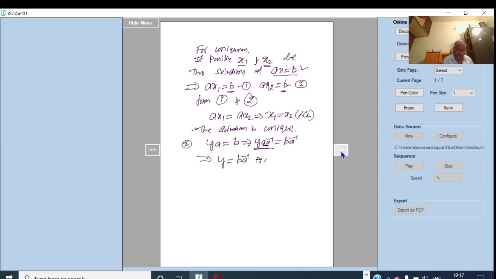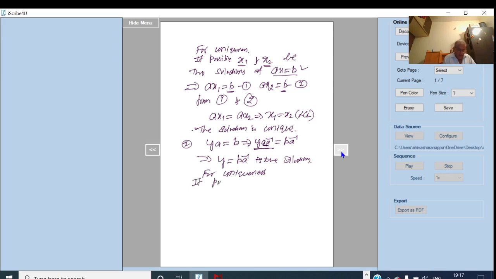This is the solution. And for uniqueness, again similarly, we consider let y1 and y2 be the solutions of Ya equal to B.